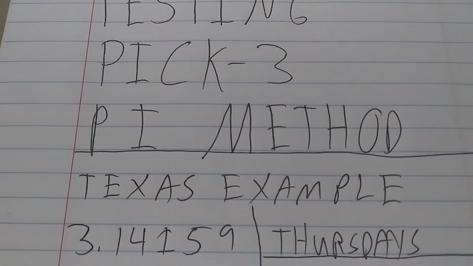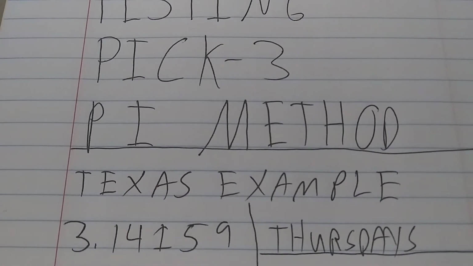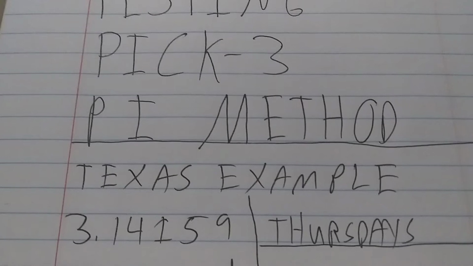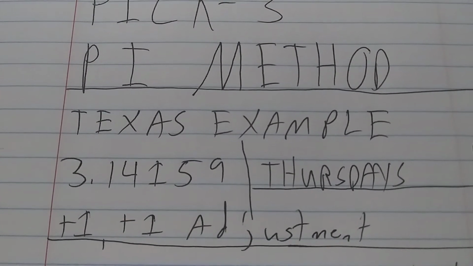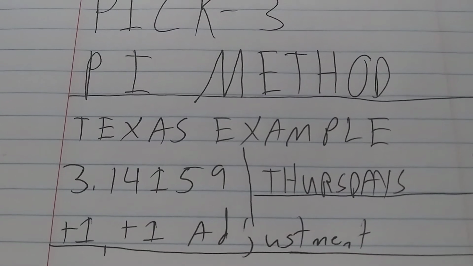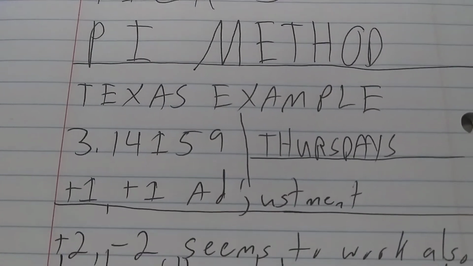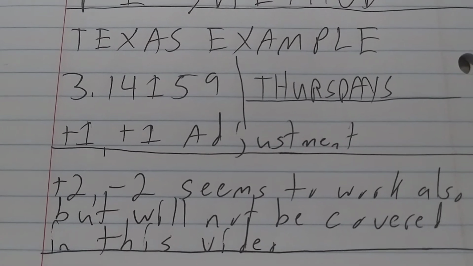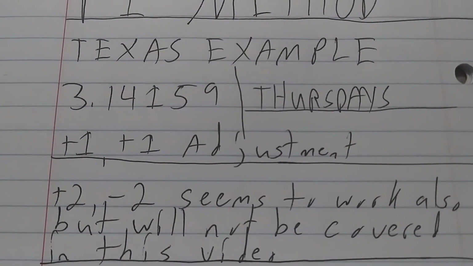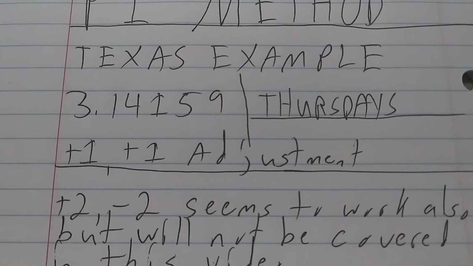Your state seems to like Thursdays for this method. It also likes +1, -1 for the adjustment, which I'll cover in the video. And then for your state, it will not be covered in this video, but it also seems to like +2, -2.